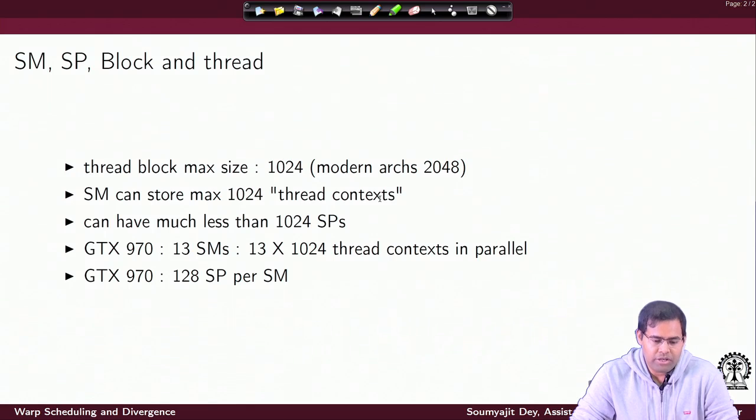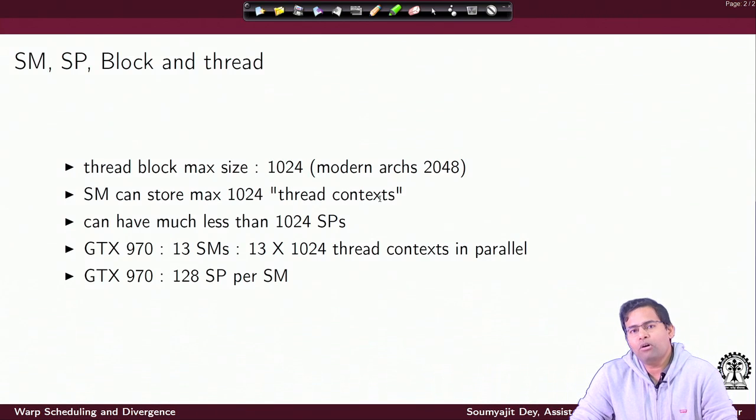Of course, the SM can have fewer than 1024 SPs, but it does not matter. As we discussed, I do not really need to execute all the threads in the block in parallel. What the constant of 1024 or 2048 comes from is the SM's ability to remember the context of the threads, mapped as a full block or maybe multiple blocks.